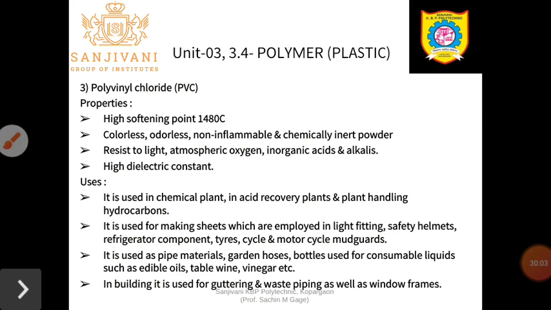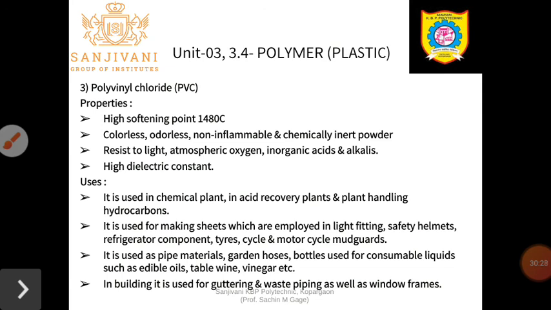PVC, the characteristic of the PVC is that it has a high softening point, that is 148 degrees centigrade. Generally, PVC is a colorless, odorless, non-inflammable and chemically inert powder. Non-inflammable in the sense it does not catch fire, and chemically inert in the sense they are chemically resistant.